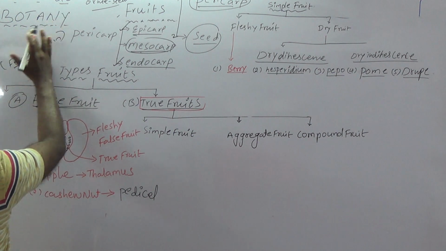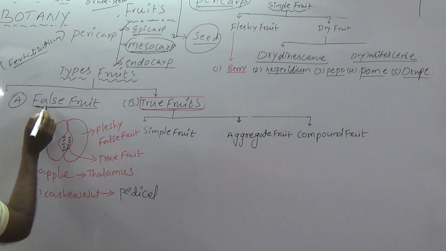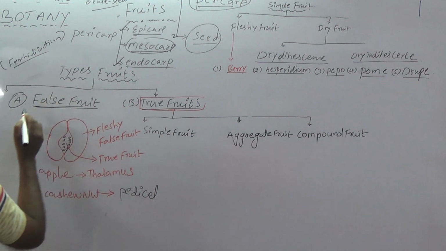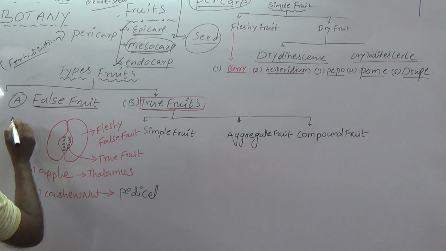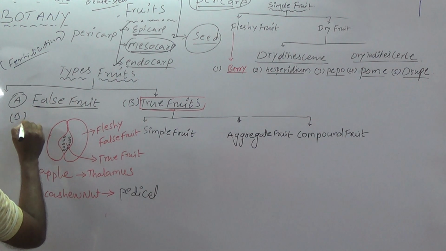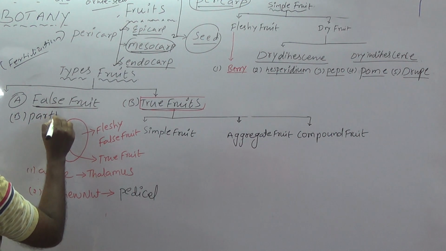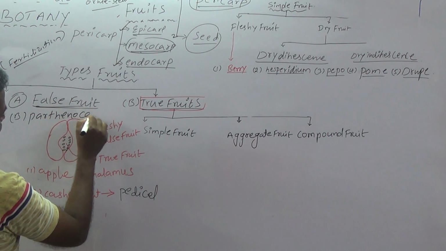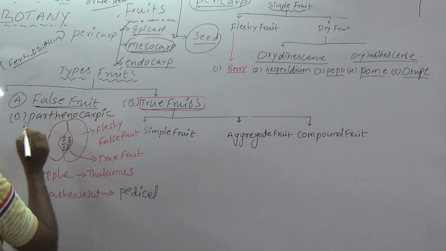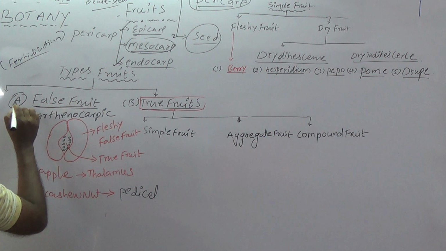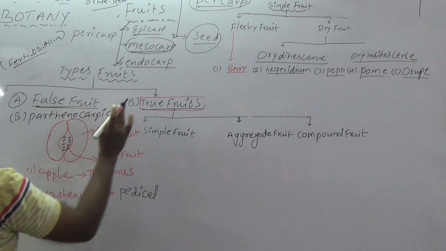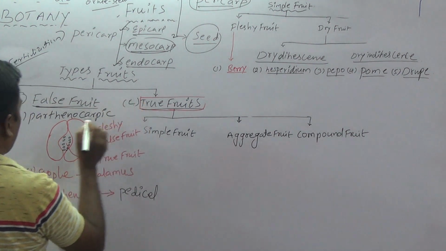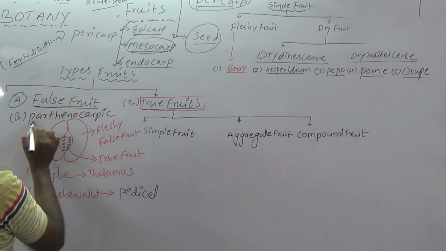So generally fruits are of three types. One is a false fruit, second one is true fruit, and another one is parthenocarpic fruit. So this is A, B and C. Three types of fruits: false fruit, true fruit and parthenocarpic.